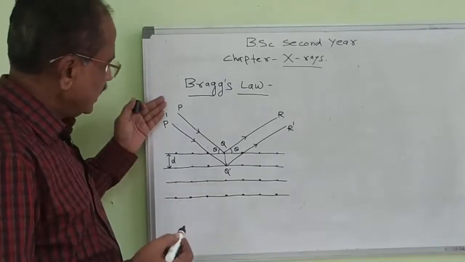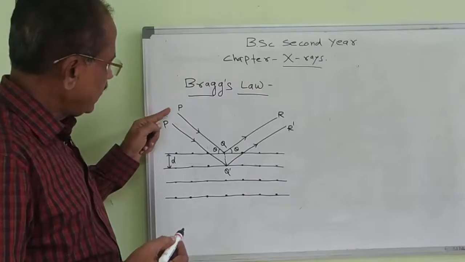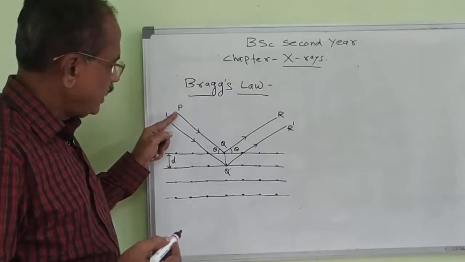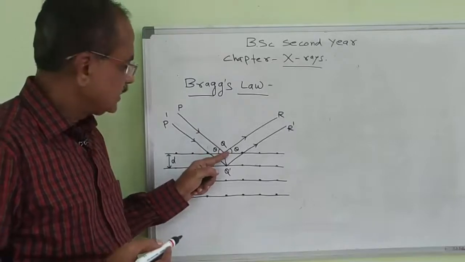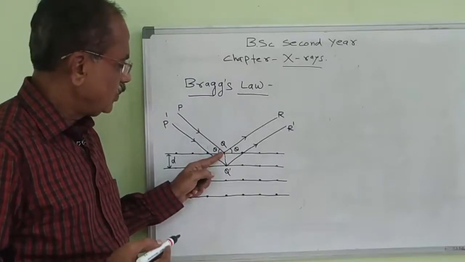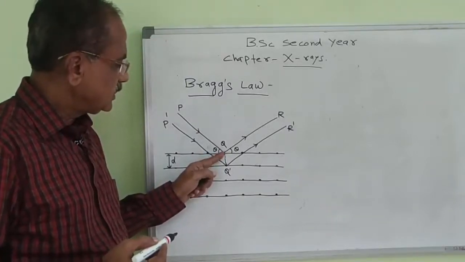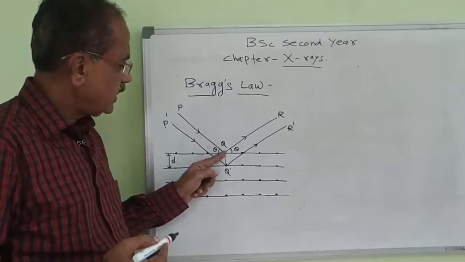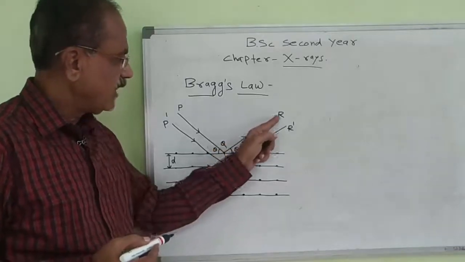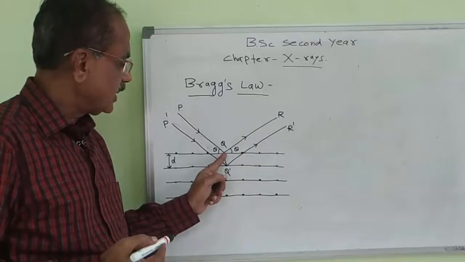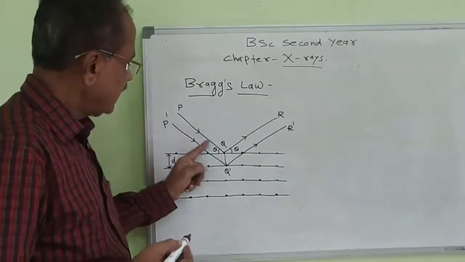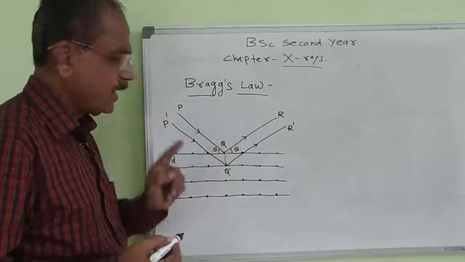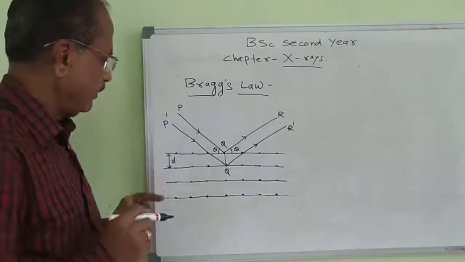As we incident the monochromatic light from the point P on this crystal lattice at point Q, the light will be reflected in the direction QR. Here the incident angle and the reflected angle are both the same.